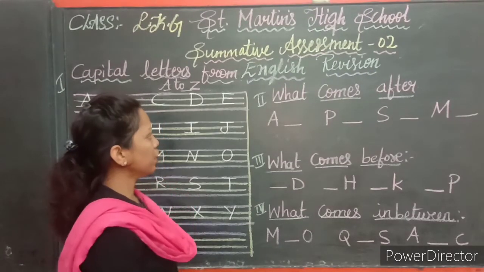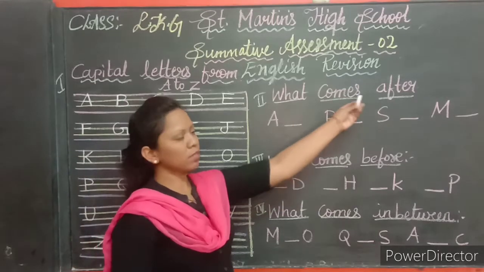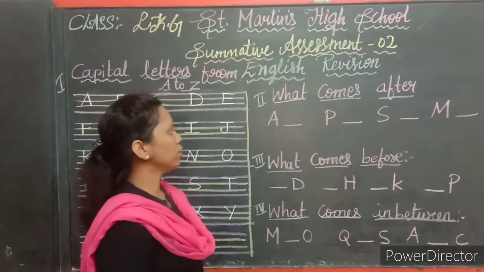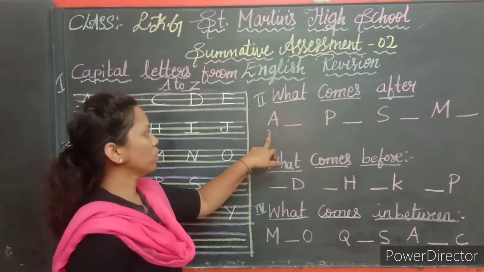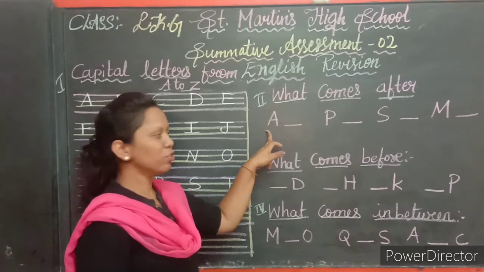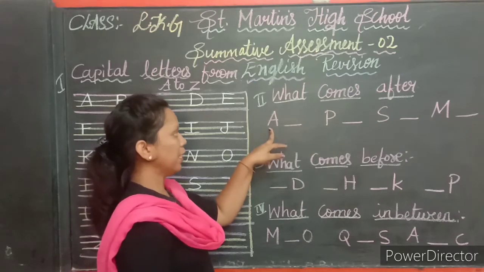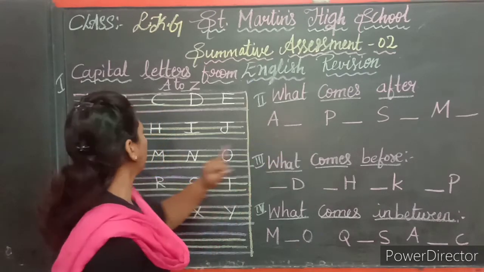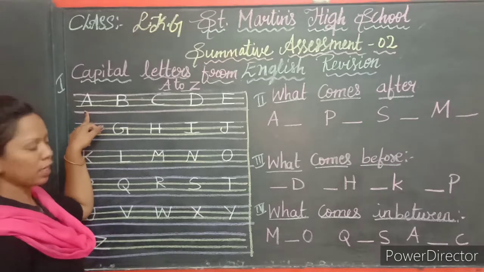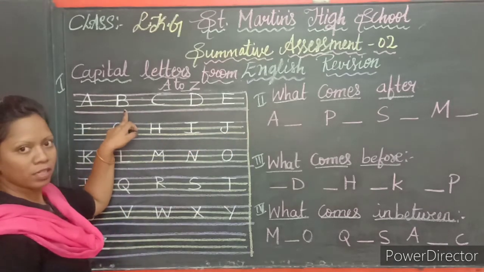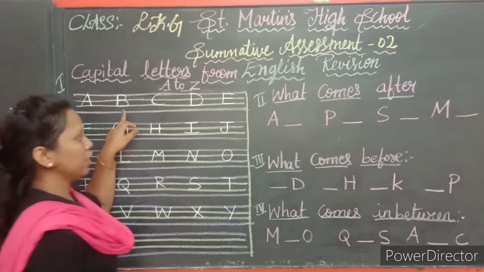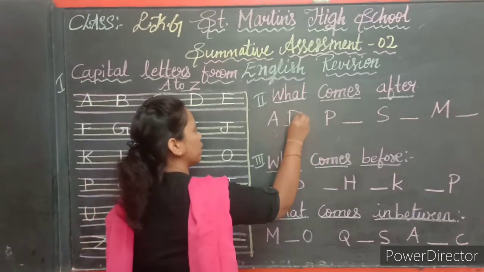Children, in the next line I am going to teach you what comes after. Now you have to write the letter that comes after the given letter. So which letter is this? Yes, tell me children. Yes, good. Capital letter A. So here you can see the capital letter A. I have given the blank here. So after A, what comes? Yes, B. Letter B you have to write.